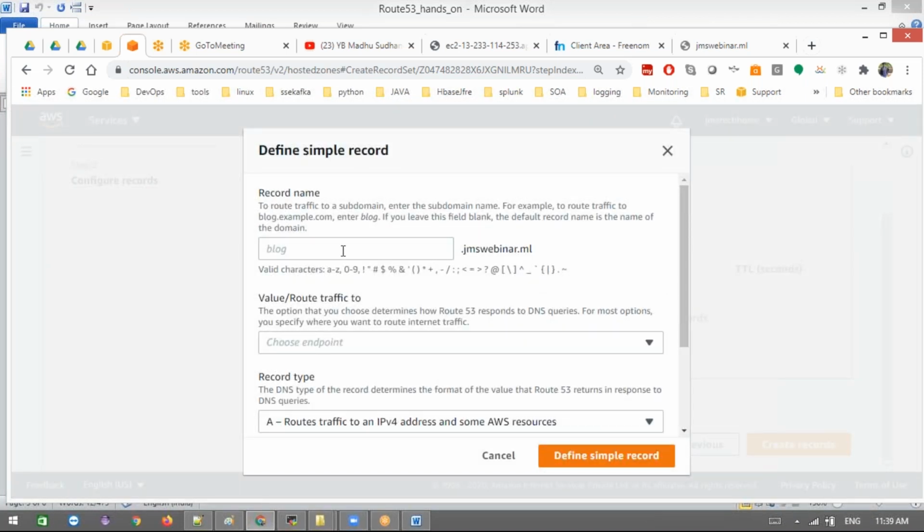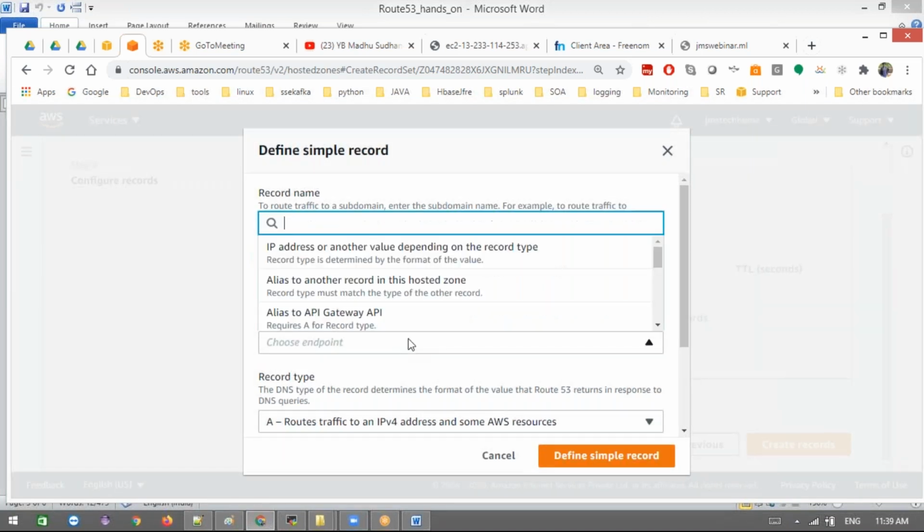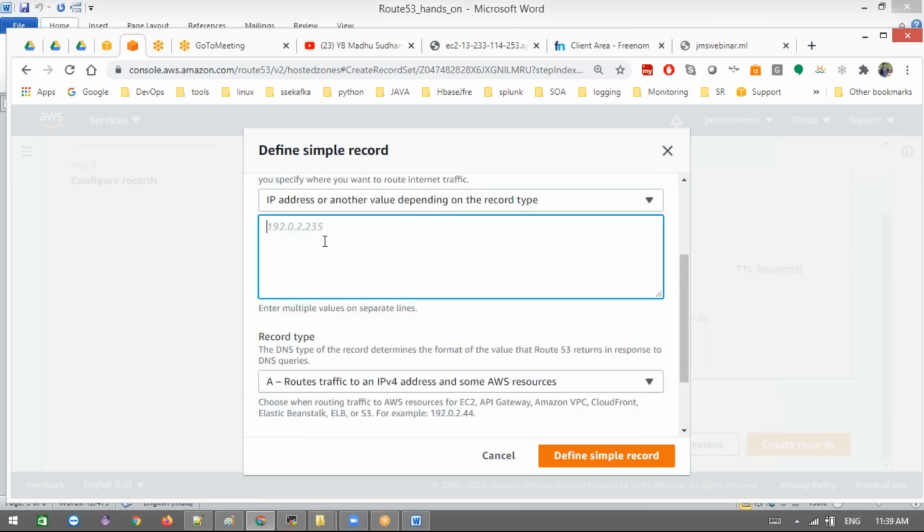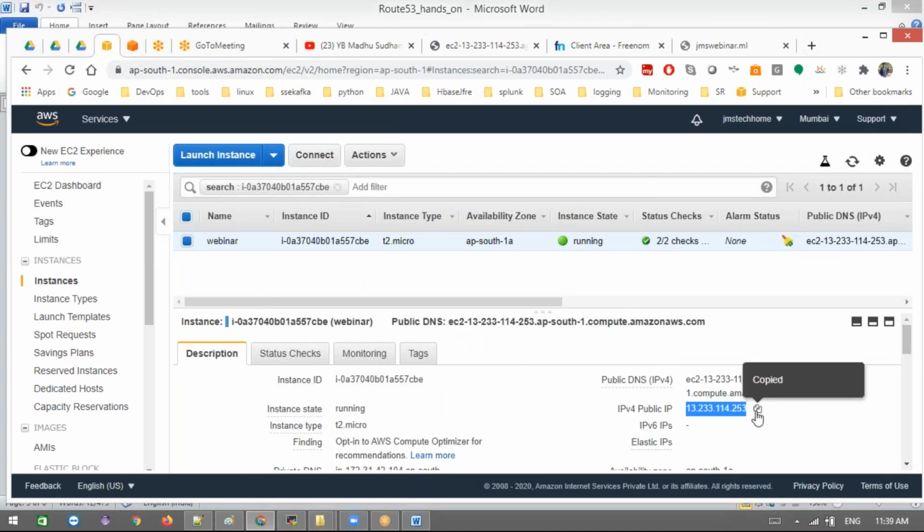Now here I'm going to use it for my blog. The first one is www.jms.webinar.ml, and the chosen endpoint is an IP address, and we need to choose the IP address of the server where we are deploying our application. Now this is the A record I'm choosing. An A record maps your server and your domain, and if two servers or two host names contact each other, then we can choose the CNAME type.